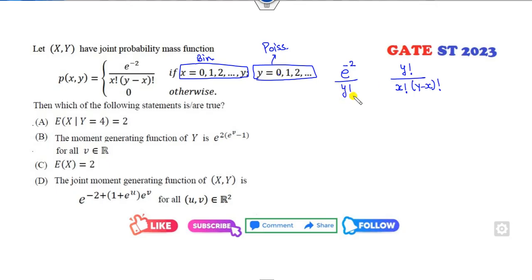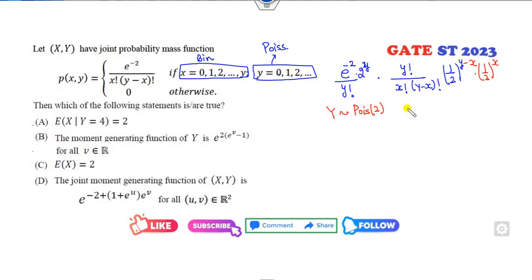I can divide it by y factorial. e raised to the power minus lambda, lambda raised to the power x. I can write it divided by 2 raised to the power y as well. So clearly, what is that? This y will follow my Poisson distribution with parameter 2. The half to the x, I can also write as this number.